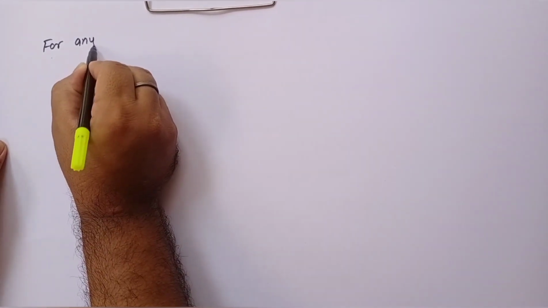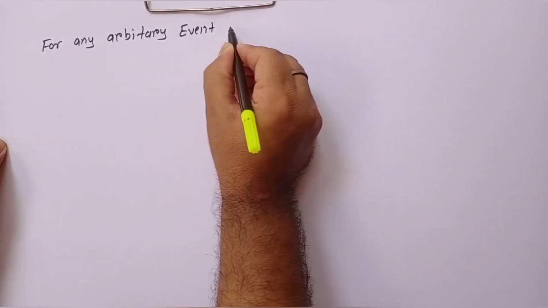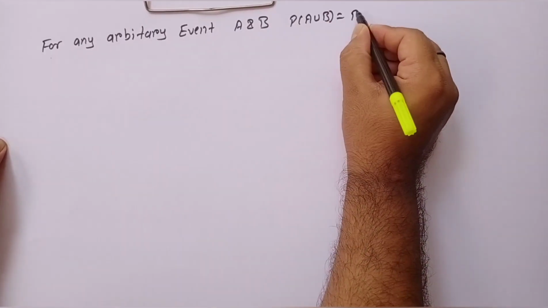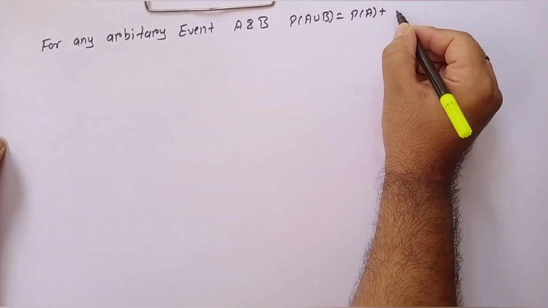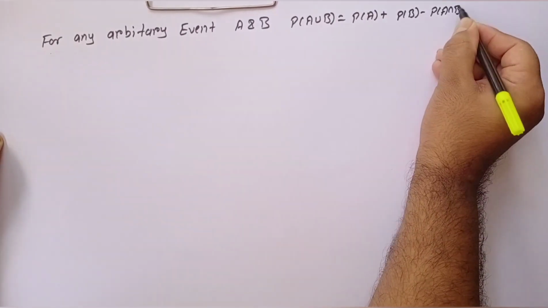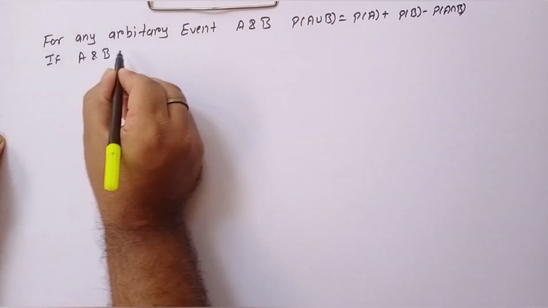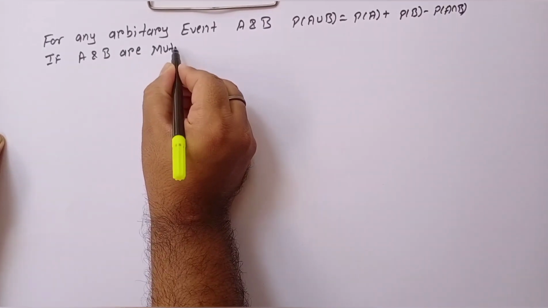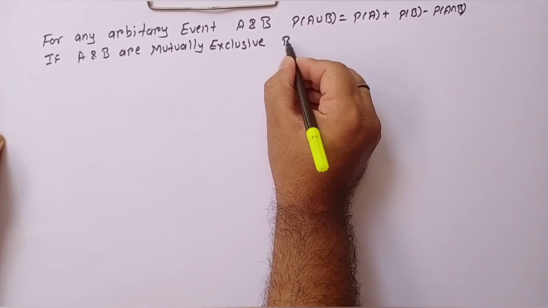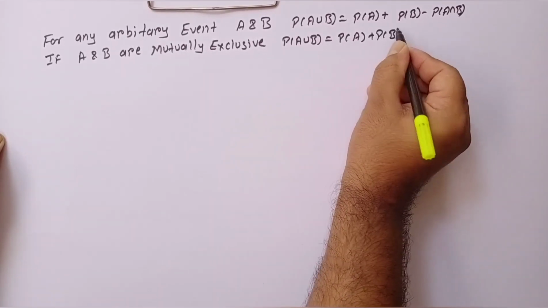For any arbitrary events A and B, probability of A union B is equal to probability of A plus probability of B minus probability of A intersection B. If A and B are mutually exclusive, then probability of A union B is equal to probability of A plus probability of B.